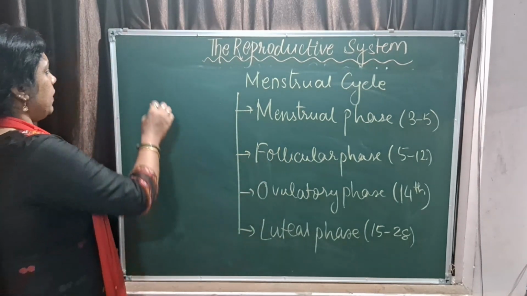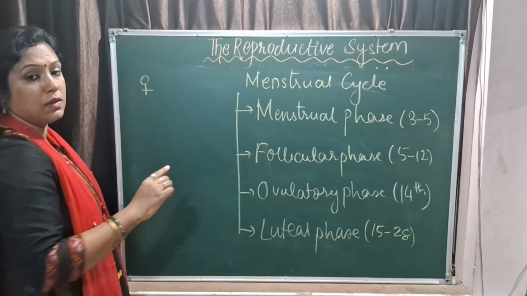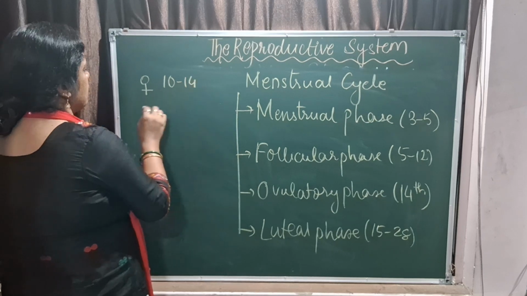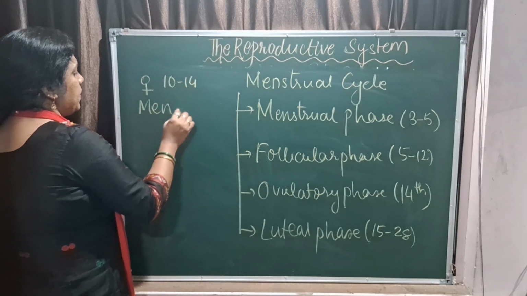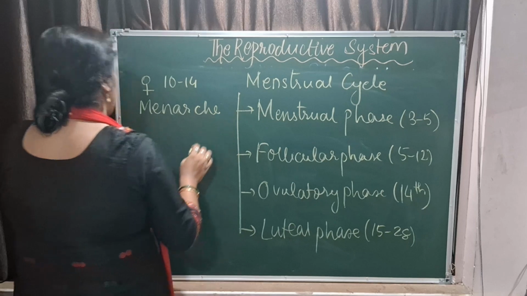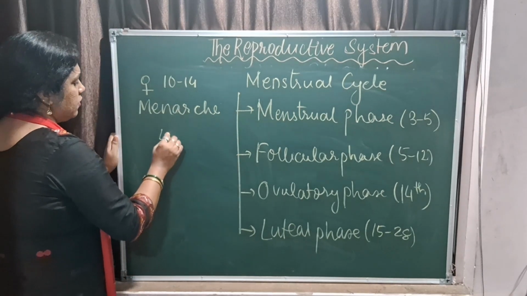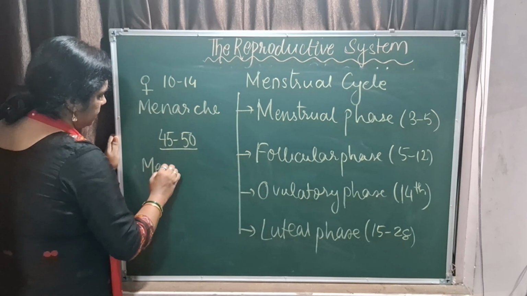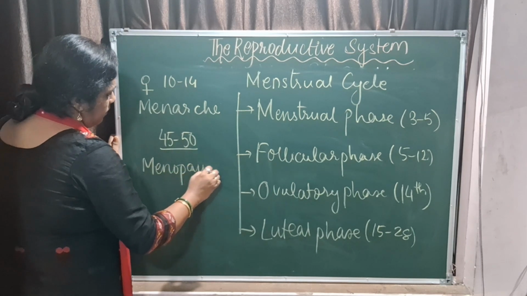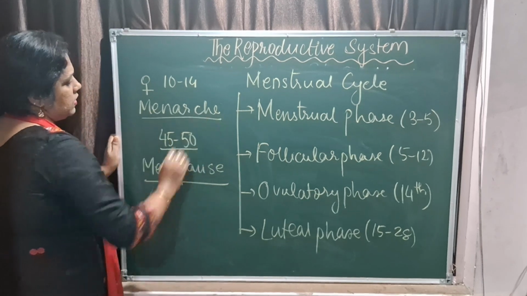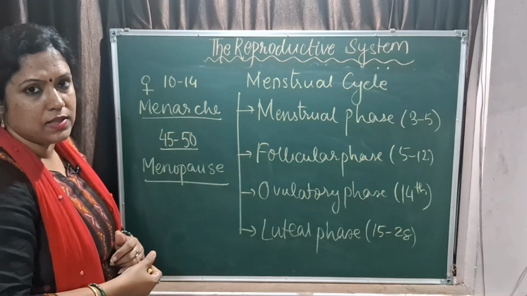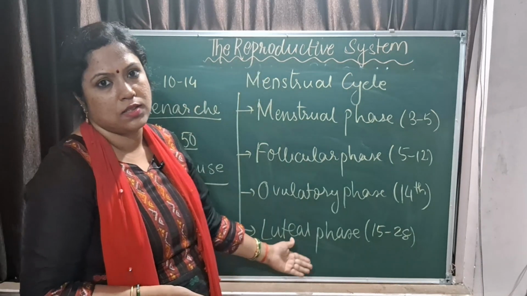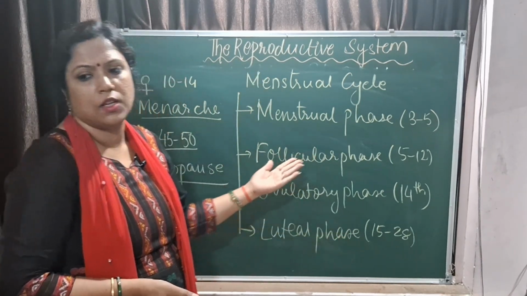Fine. In females, as I have already asked the question, the initiation of puberty, that is around 10 to 14 years of age, the initiation is called menarche, and the stoppage of the menstrual cycle, that is around 45 to 50 years, is menopause. This question can be asked in the exam. Correct the sentence, differentiate, define, in whatever way this question can be asked. Arrange in logical sequence, mention the phases, the question can be asked.